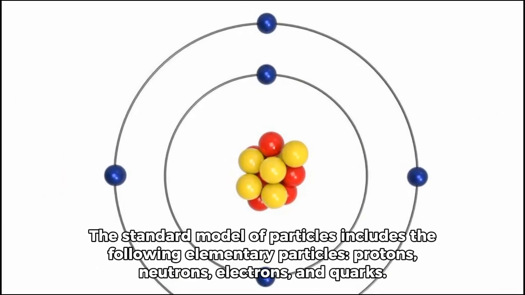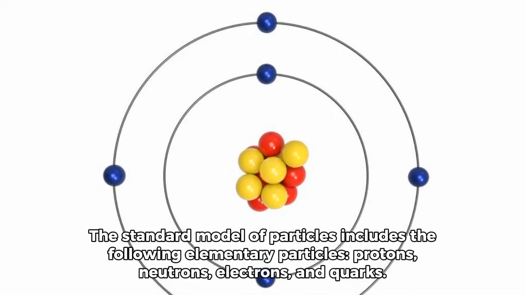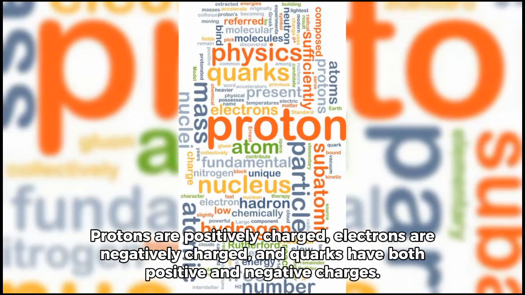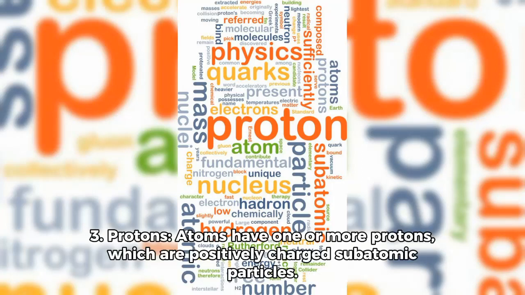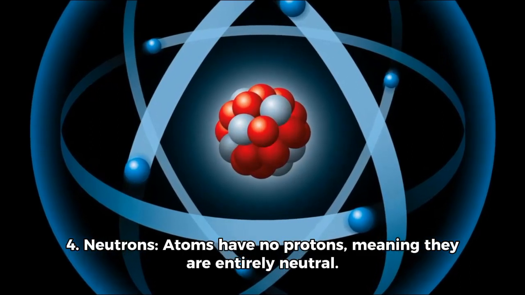The standard model of particles includes the following elementary particles: protons, neutrons, electrons, and quarks. Protons are positively charged, electrons are negatively charged, and quarks have both positive and negative charges. 3. Protons. Atoms have one or more protons, which are positively charged subatomic particles. 4. Neutrons. Atoms have no protons, meaning they are entirely neutral.